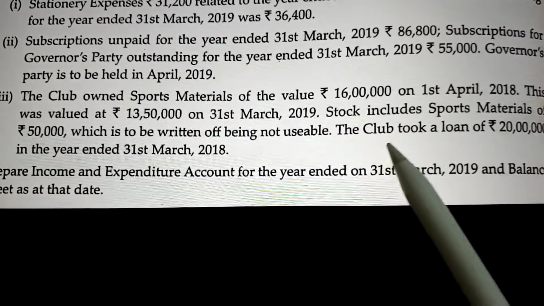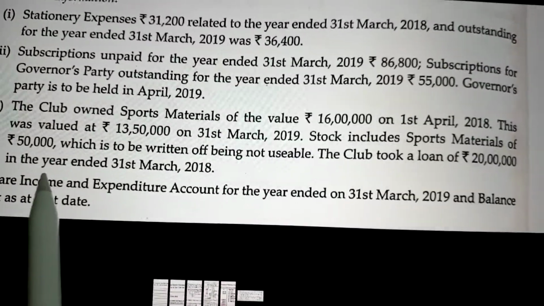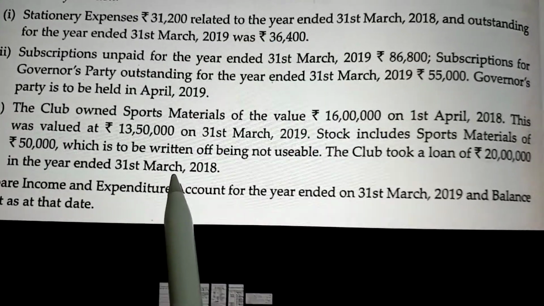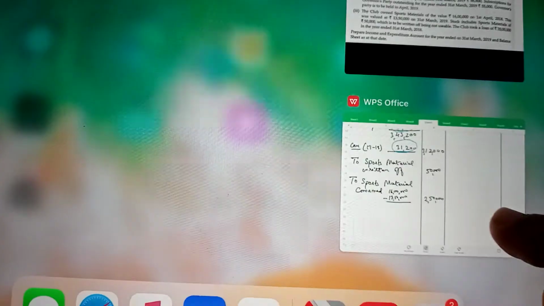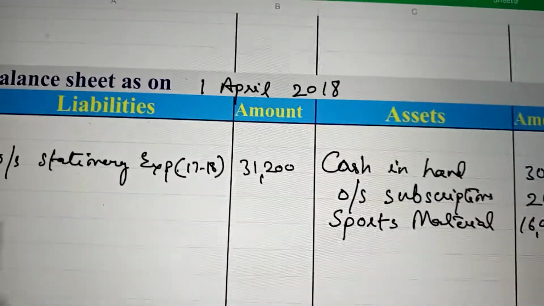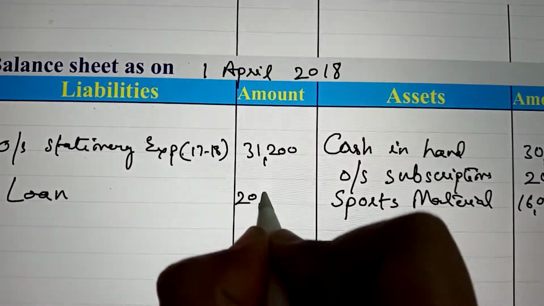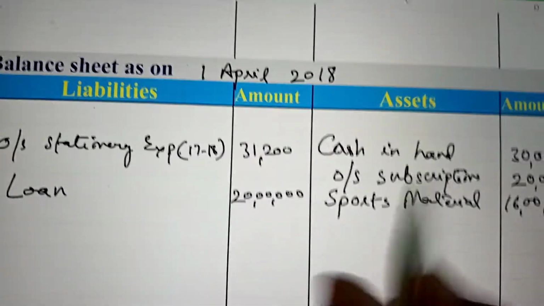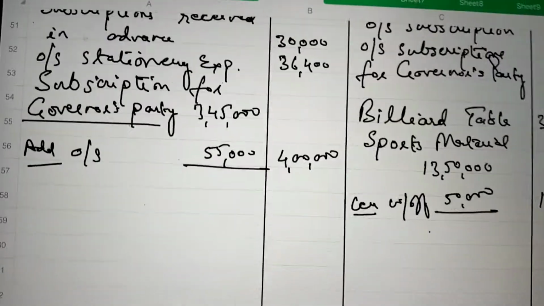And the last item is given to us about the loan of rupees 20 lakh in the year ended 31st March 2018. So it is the loan which is taken in the previous year. So in the opening balance sheet we will write loan on the liability side amounting to rupees 20 lakh, and the same should also be entered in the current year's balance sheet on the liability side.